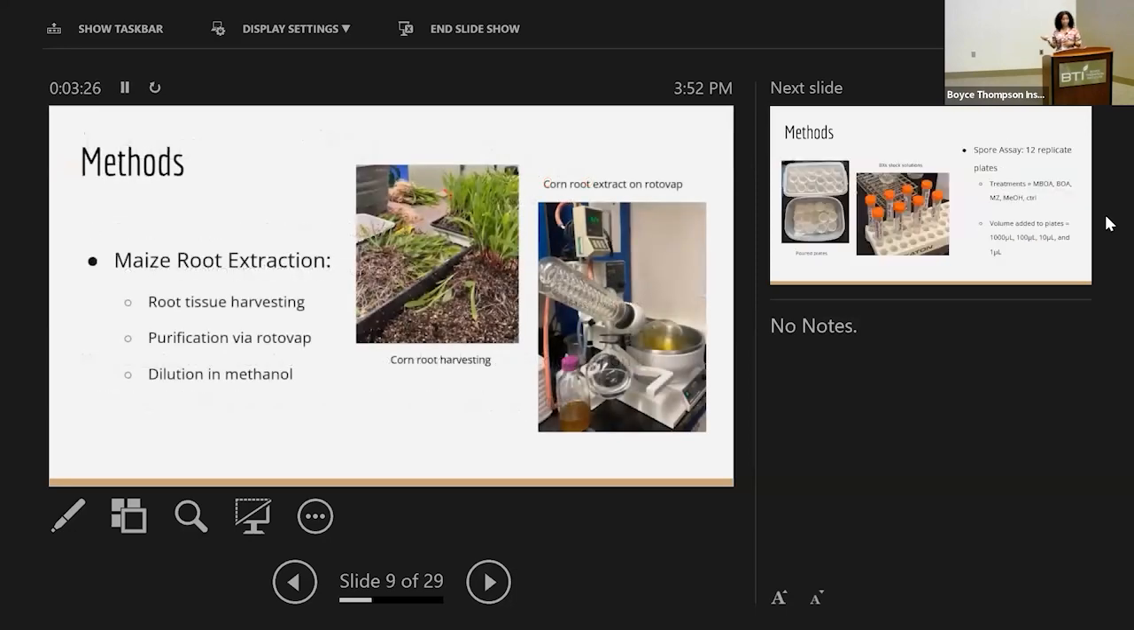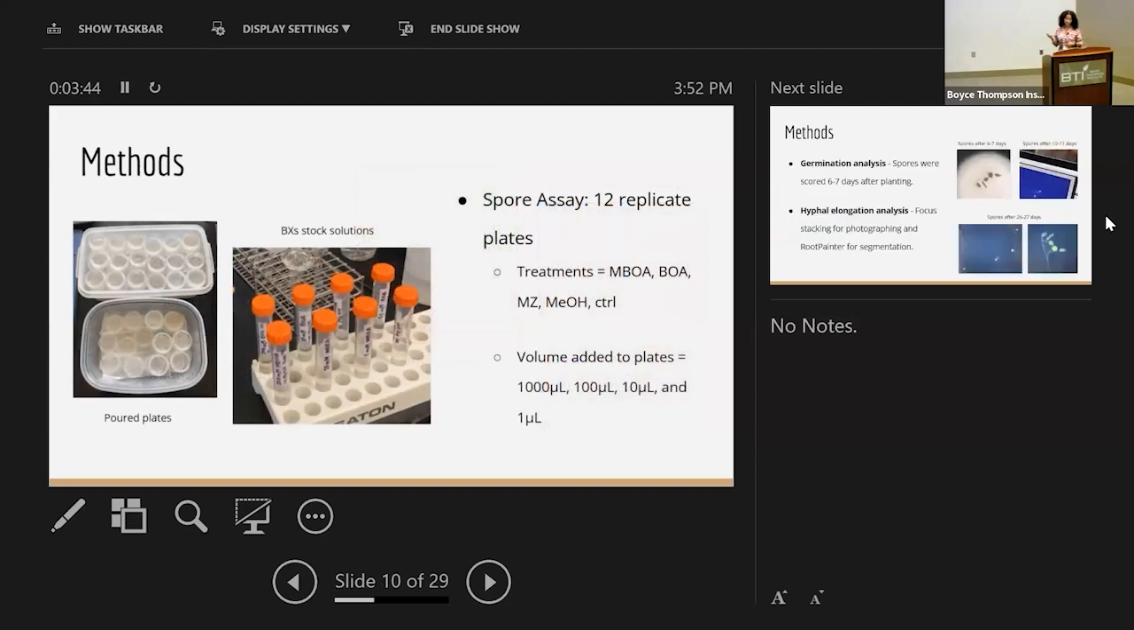For the methods of this experiment, we initially had a maize root extract that we created from 2-week-old maize, and then we harvested the tissues to create the extract. We then purified the solution through the rotovap and created dilutions with methanol at various concentrations. Like I said, it's an in vitro spore bioassay, and we had 12 replicate plates for every single treatment.